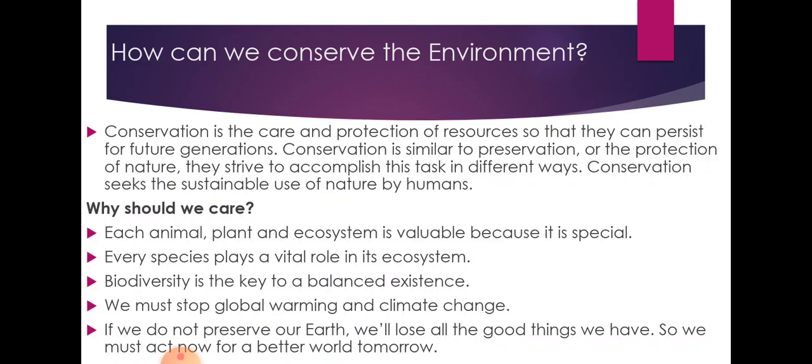The next is biodiversity, which is to keep a balanced existence. What is the meaning of biodiversity? Every living being plays a vital role in the ecosystem. Like insects, they pollinate the flowers. If insects become extinct, we do not have flowers and we do not have fruits. So that is why we need to balance these things.